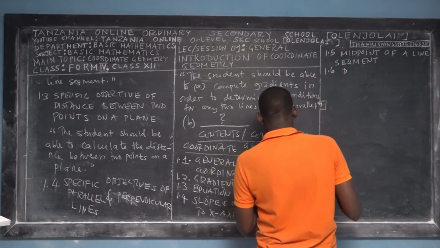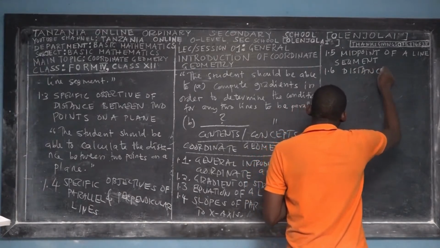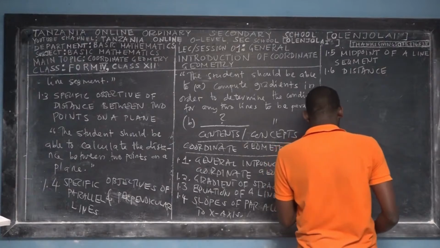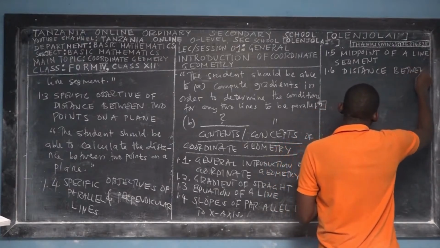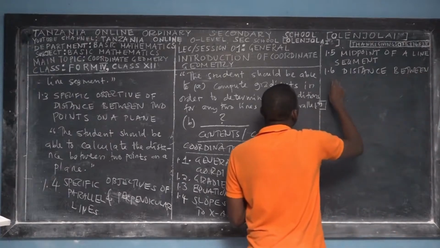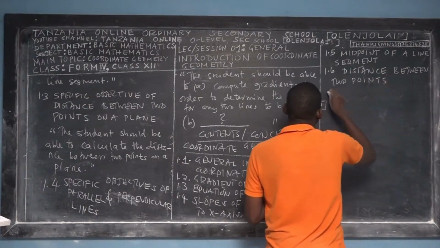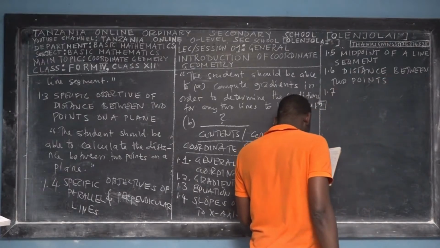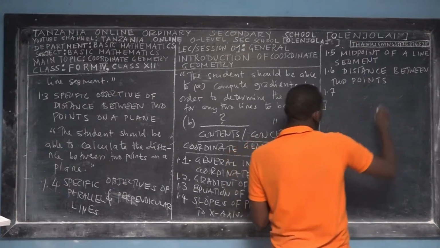And hence we'll take you straight to the third subtopic, which is distance between 2 points. Distance between 2 points. Then we go for 1.7. We'll teach you about 2 points on a plane.